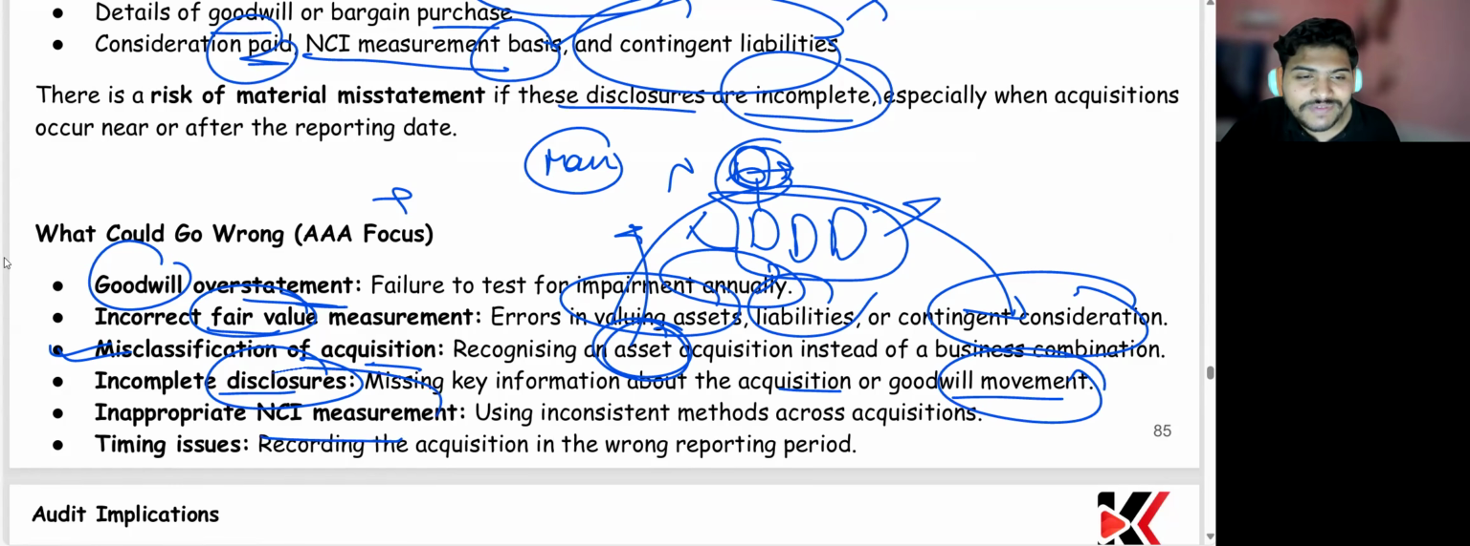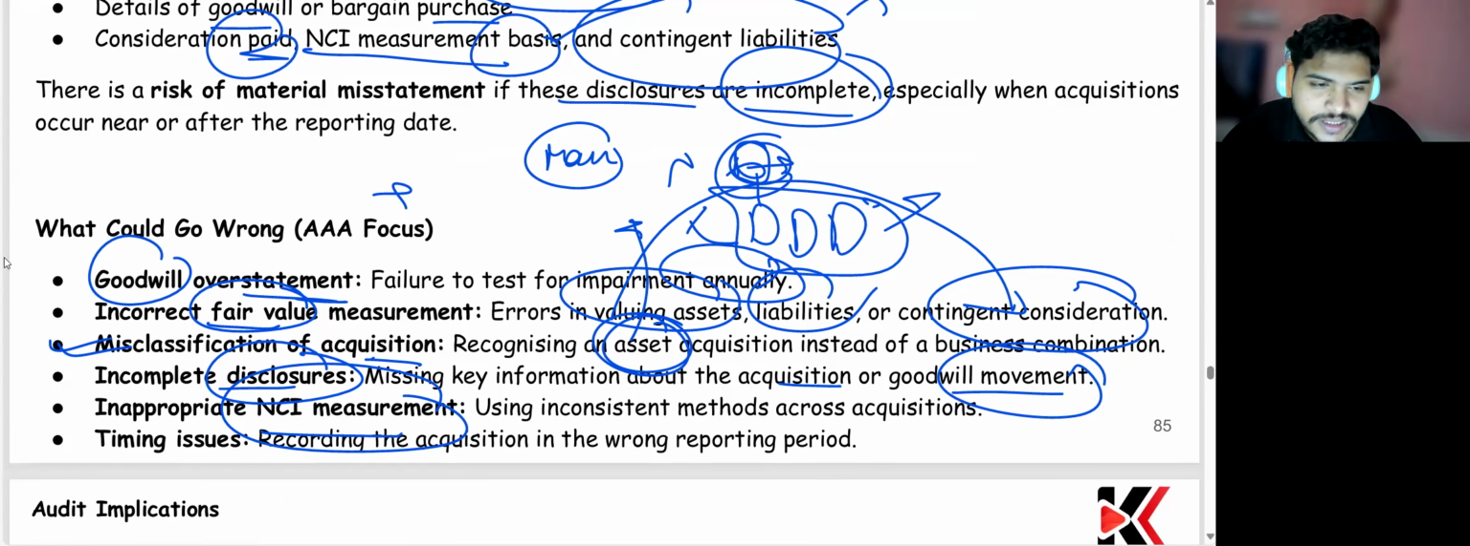And it could be that if there's an NCI measurement, how it should be done, if they're going some other way around, right? Which is not there as an NCI measurement. So these are certain things which are there.